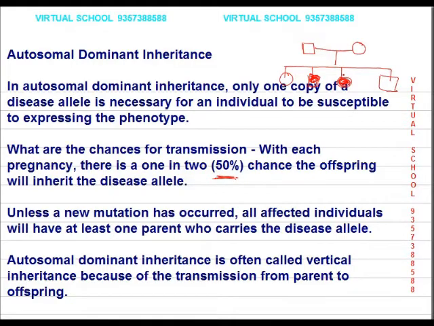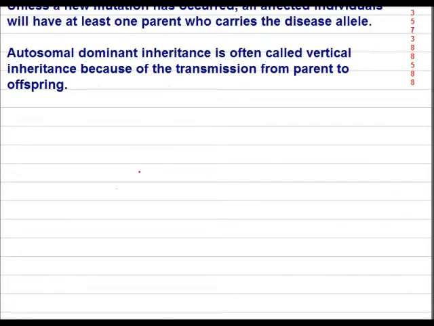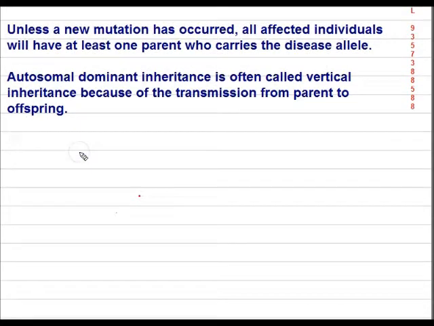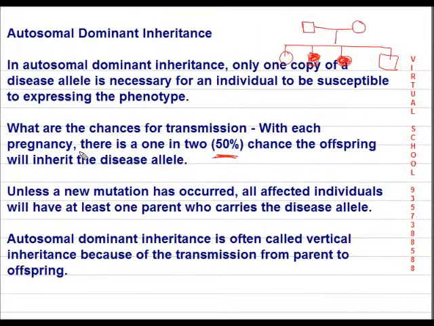When we talk of autosomal dominant inheritance, another name you may come across is vertical inheritance, because of the transmission from parent to offspring. So this is also called vertical inheritance.